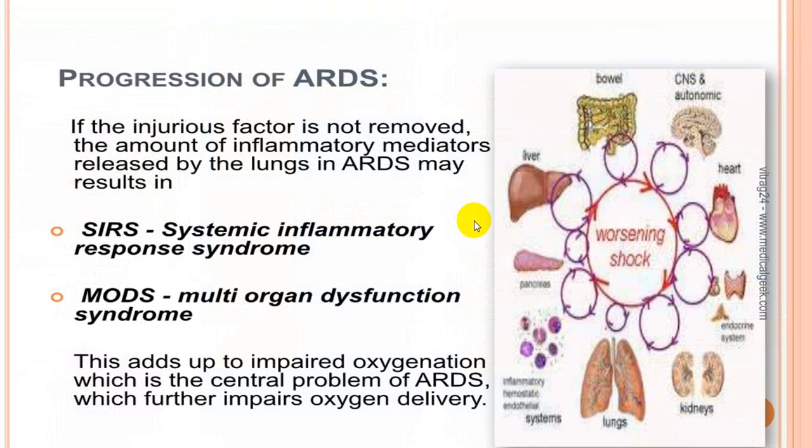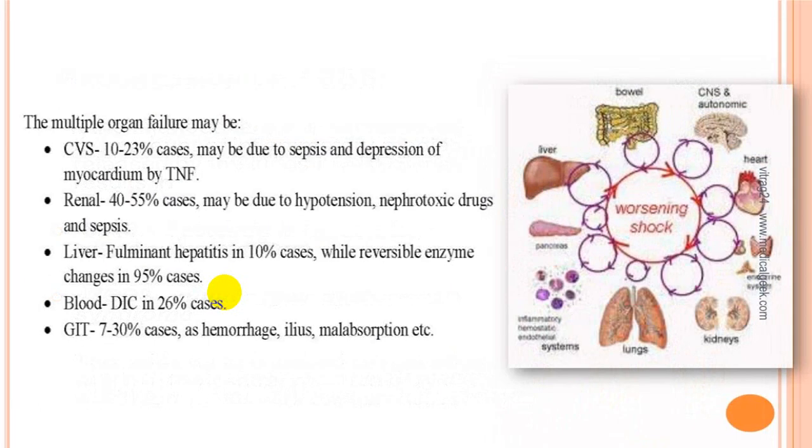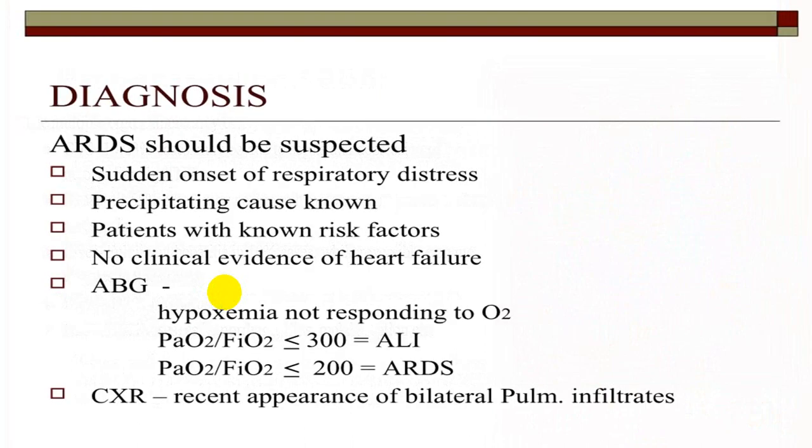Because of that severe hypoxia, slowly the person will develop what we call SIRS, systemic inflammatory response, and then will go into multi-organ dysfunction syndrome. This term is mainly utilized now; the term multisystemic organ failure is not commonly utilized. So this is what will be happening in all the different organs.